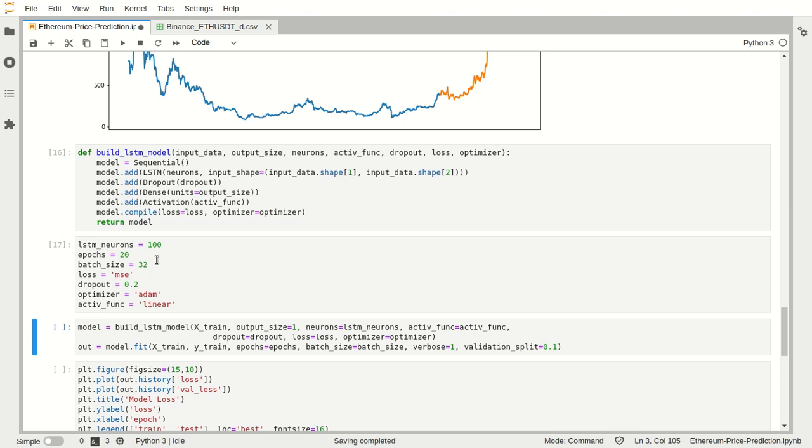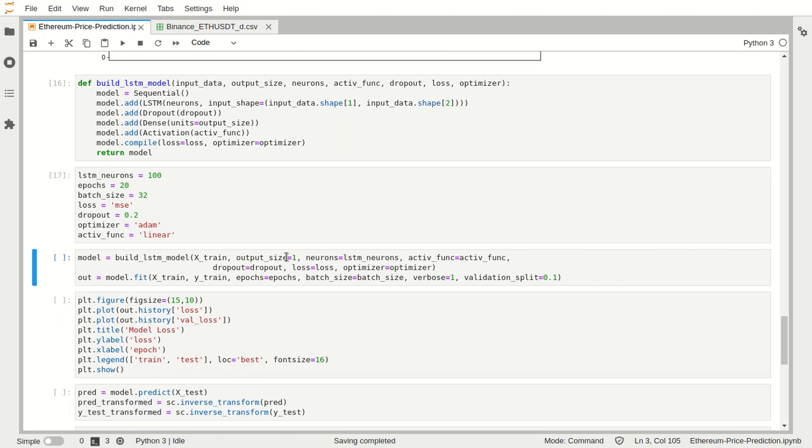Batch size equal to 32 means that for each epoch, the first 32 windows will first be used for training, then another 32 and another 32, until the first epoch is completed, and that goes on for 20 epochs. Now let's start the training part of the model.